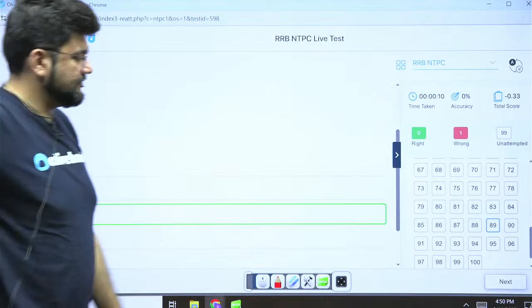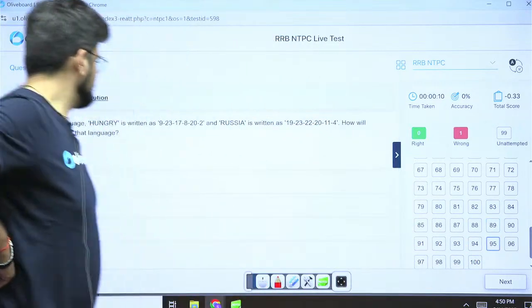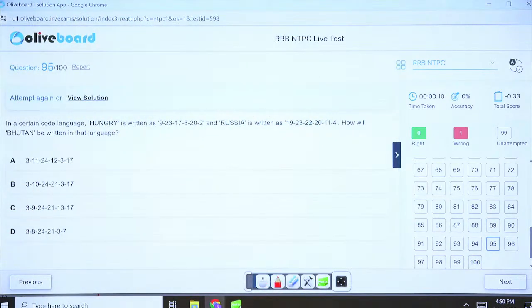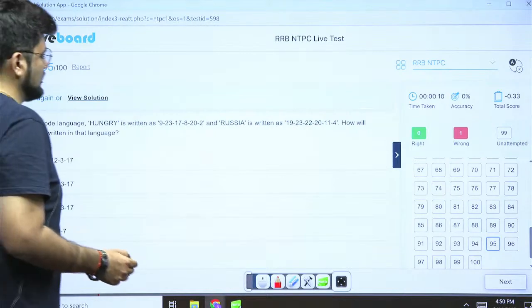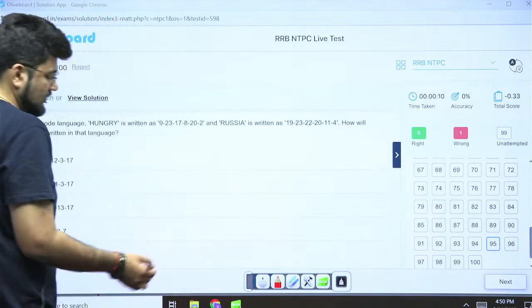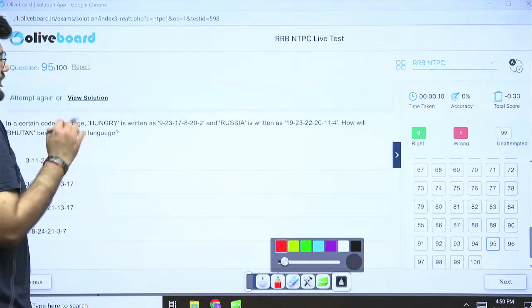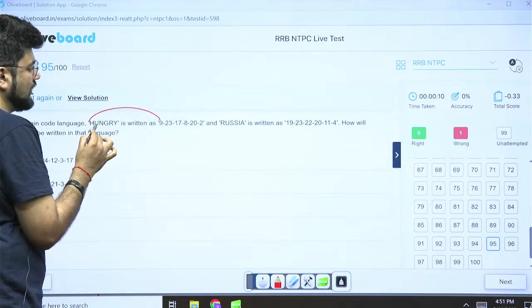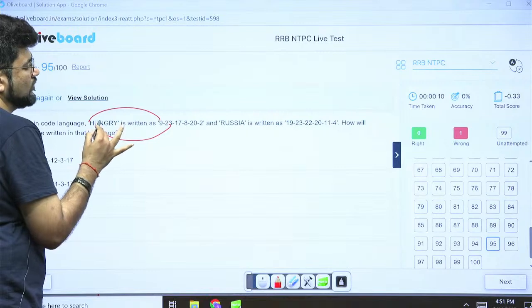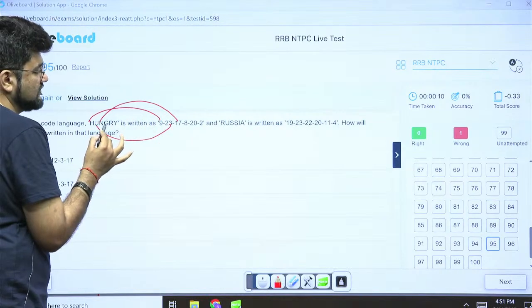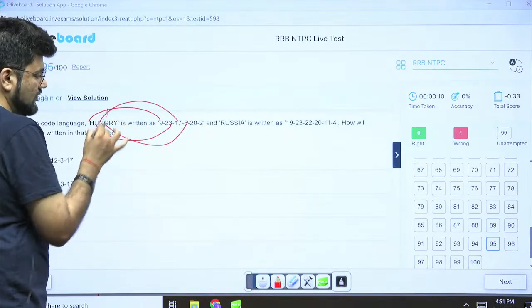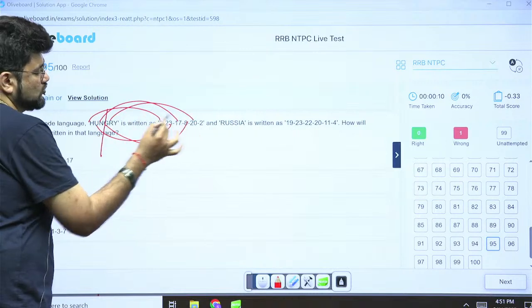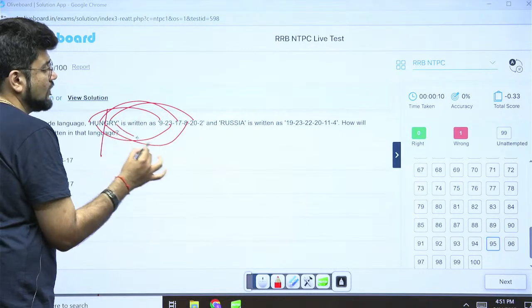Next, 95. In a certain code language, Hungary is written as this, Russia as this. How will Bhutan be written? Okay, let's look at the options. Let's look at the code, the logic. 8 and 9, so plus 1. 21, 23 plus 2. 14 plus 3. 7 and 8 again plus 1. 18 and 20 plus 2. And 25 and 28, that is plus 3.